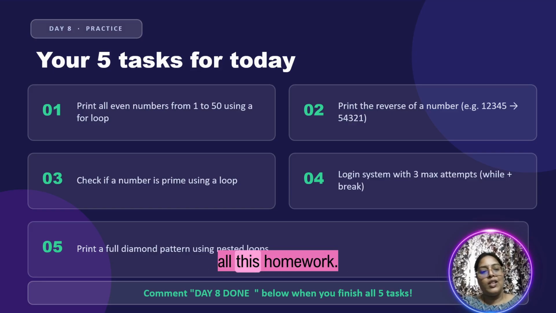Once you have done all this homework, please comment day 8 done below. And when you finish all the tasks, you will definitely be doing a master's in your course.